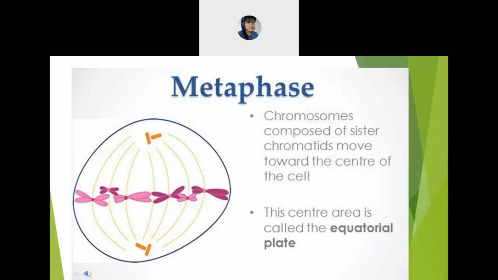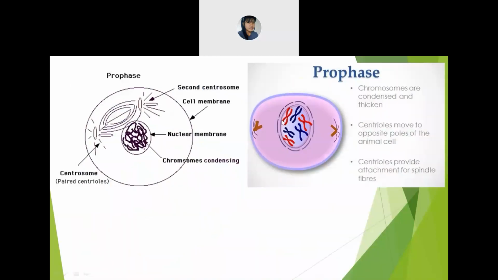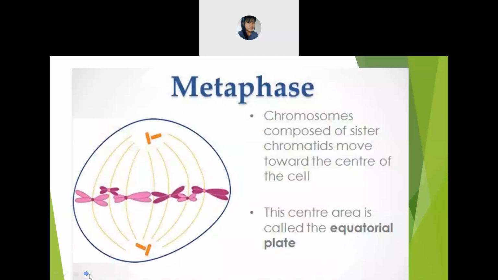Yes, ma'am. Okay. Next phase is the metaphase. So in the metaphase, what will you find? The chromosomes are composed of sister chromatids. And what will you find here? They will move towards the center of the cell. All the chromosomes, before, were not in one particular place. They were scattered inside this. But in this, what will you find? The chromosomes will start to move to the center, that is here.